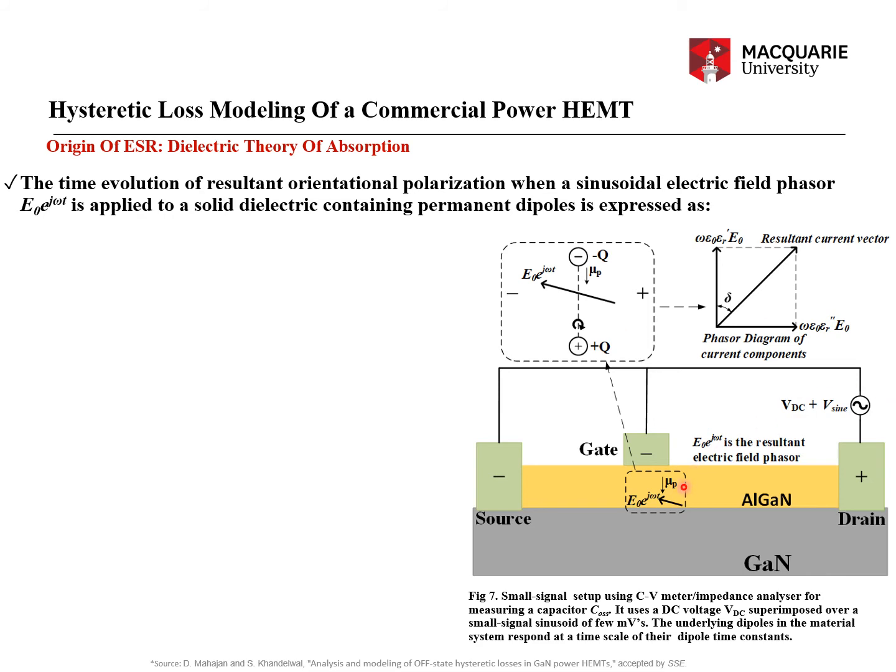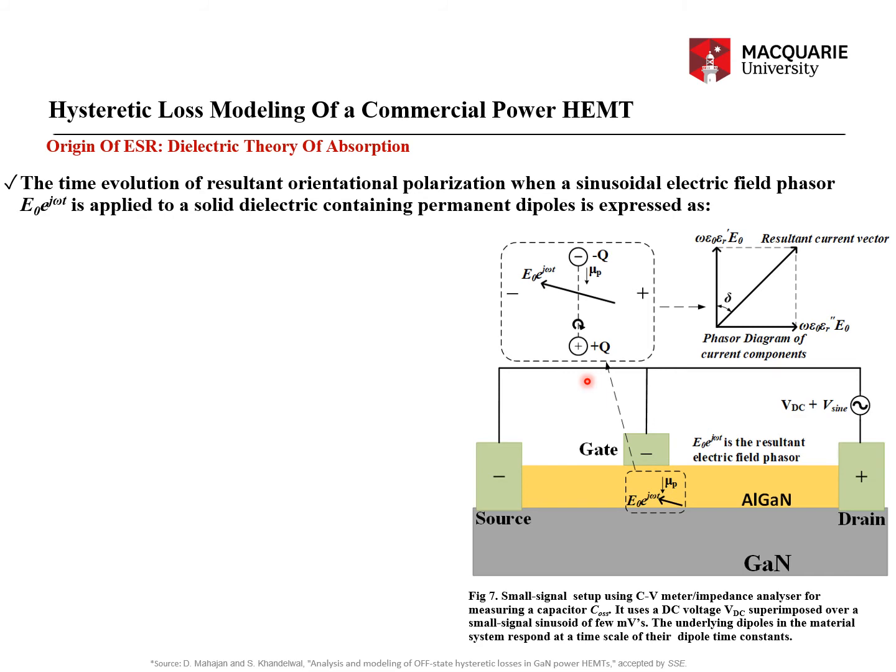In the case of silicon superjunction devices, it is not permanent dipole moments. It is the pillars of depletion charges, the pockets of majority carriers in the depleted regions of the silicon superjunction devices.